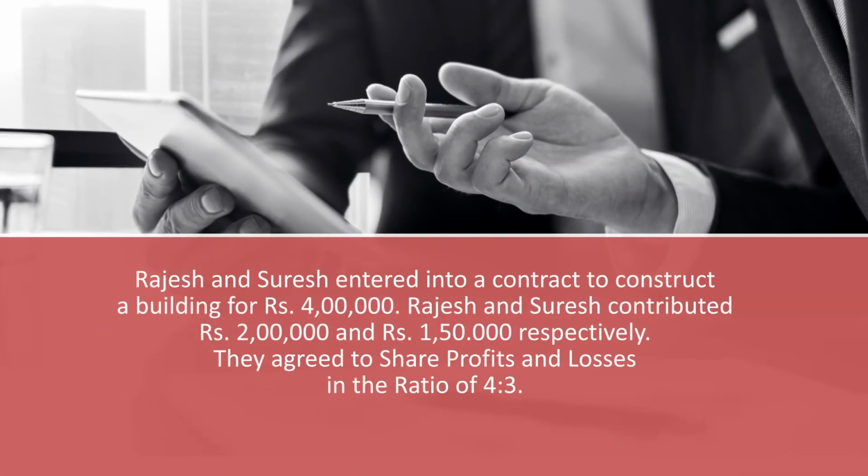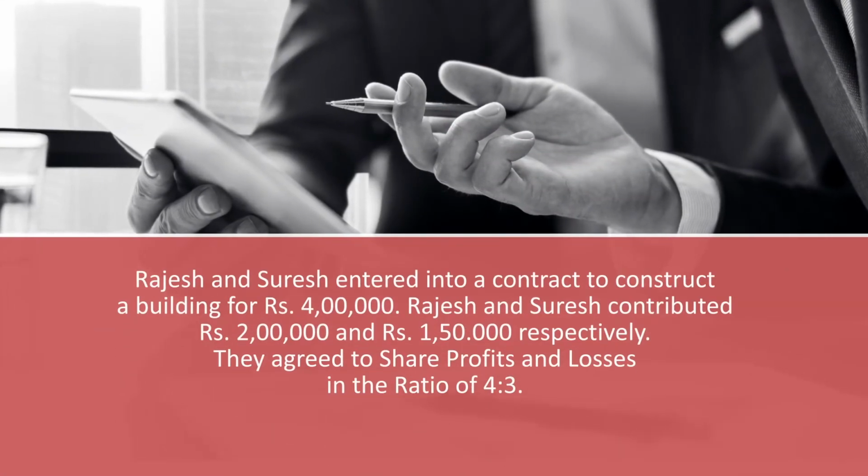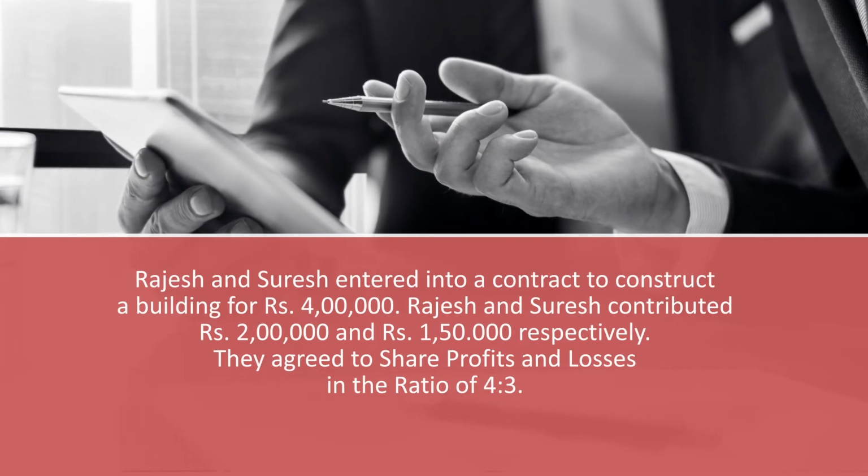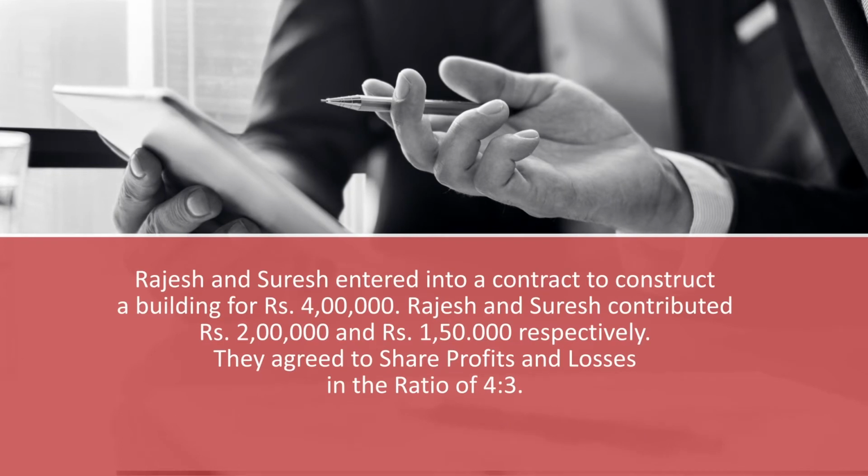So here we have an example. Mr. Rajesh and Suresh entered into a contract to construct a building for rupees 4 lakh. Rajesh and Suresh contributed rupees 2 lakh and rupees 1 lakh 50,000 respectively. They agreed to share profit and losses in the ratio of 4:3.